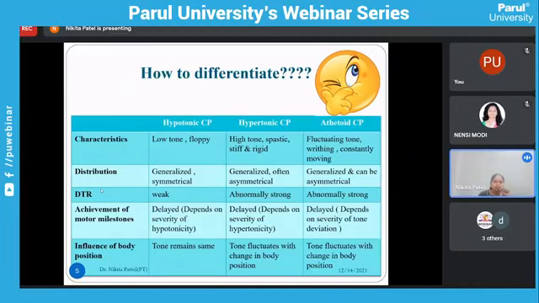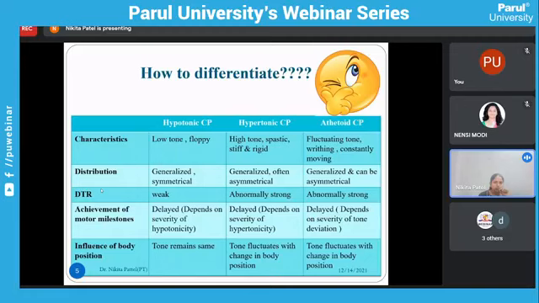First, the characteristics. In hypotonic CP, tone is low, a floppy child. In hypertonic CP, tone is high, spastic, stiff and rigid. Athetoid CP has fluctuating tone, writhing and constantly moving.